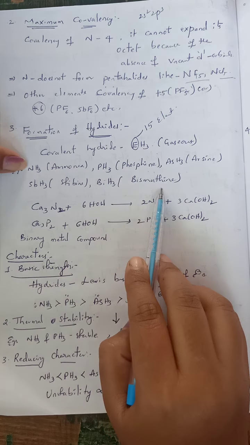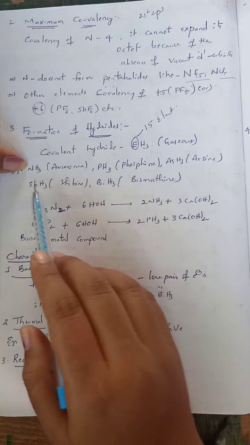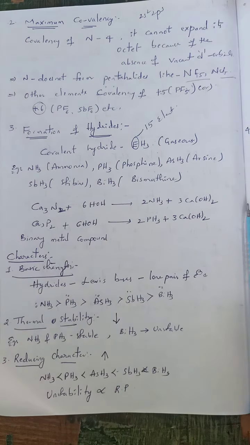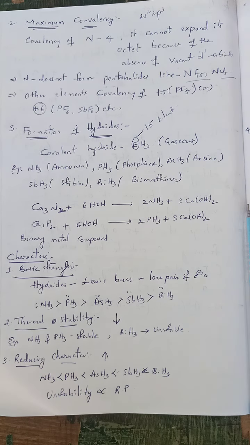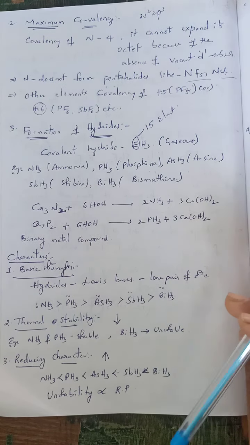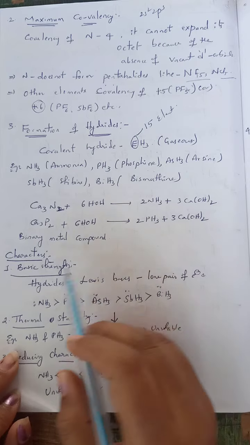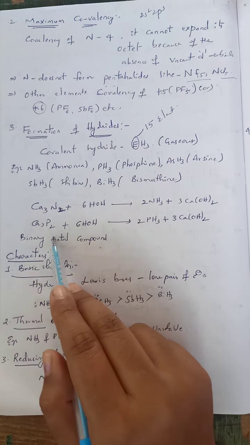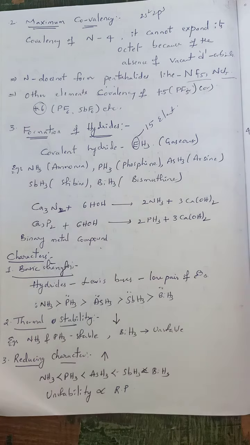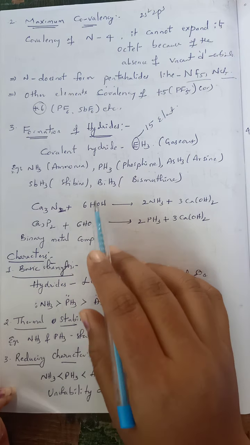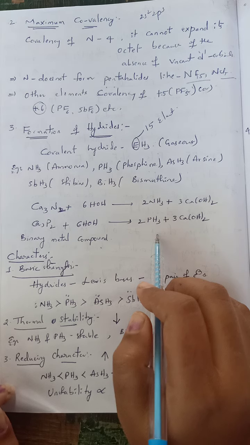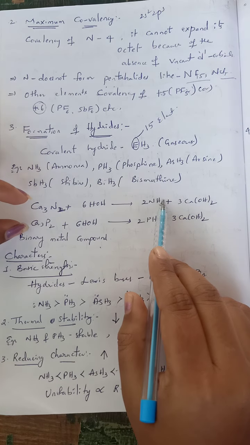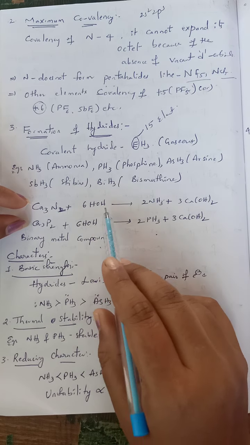All these are trihydrides because in place of E, the 15th group elements are substituted. So these 15th group element trihydrides are always gaseous in nature. How are they prepared? These are binary metal compounds. When they undergo hydrolysis, they can be converted into the corresponding hydrides. So these hydrides are prepared when binary metal compounds undergo hydrolysis.